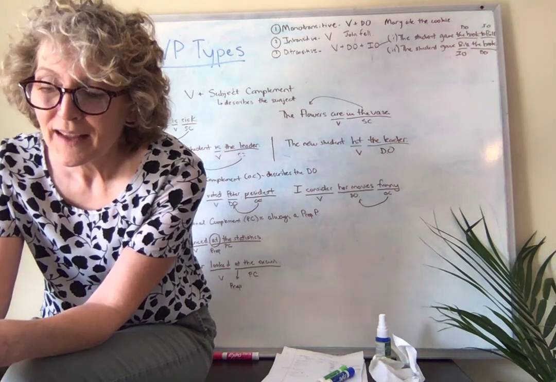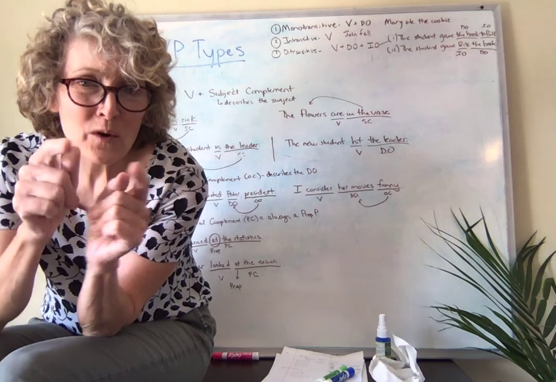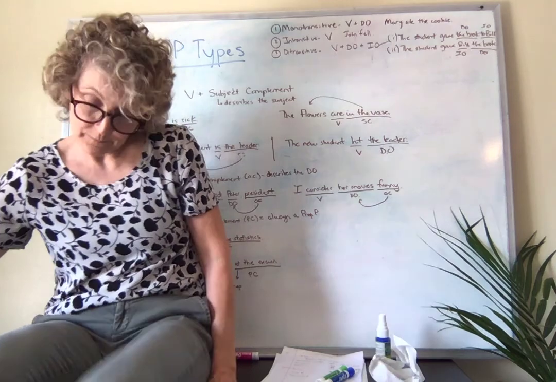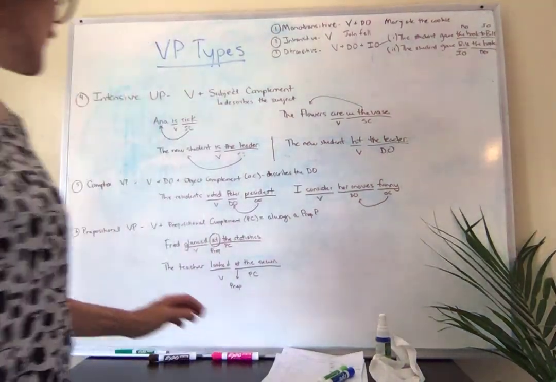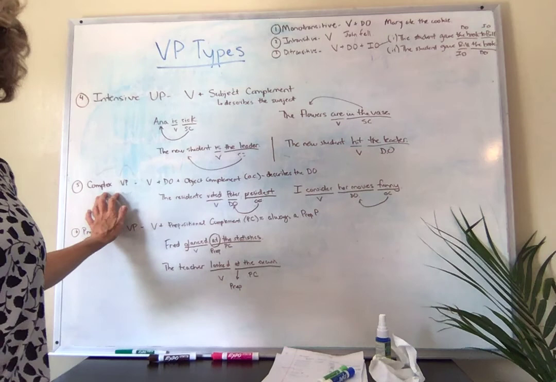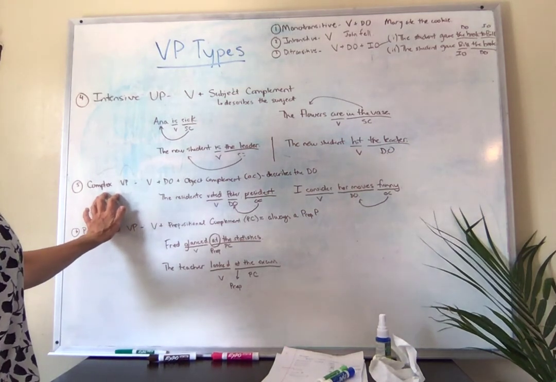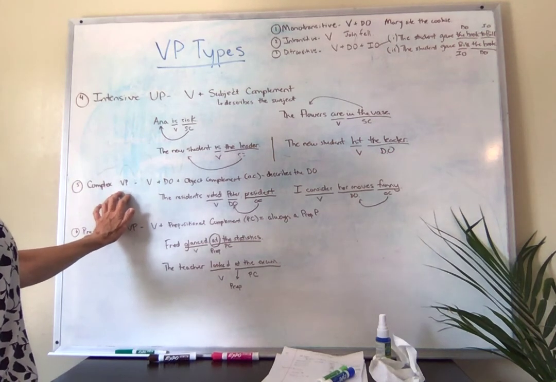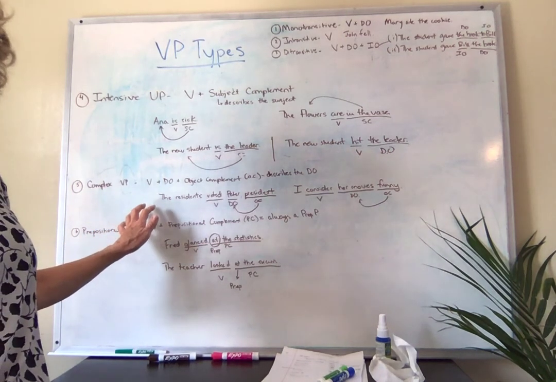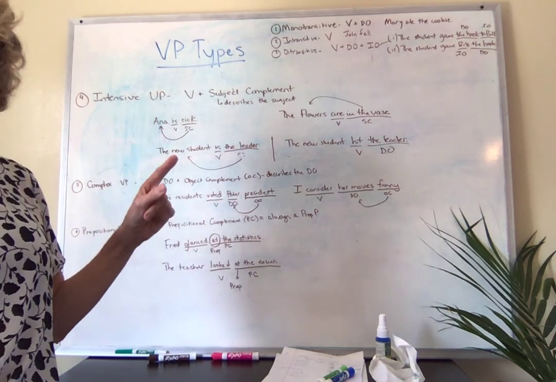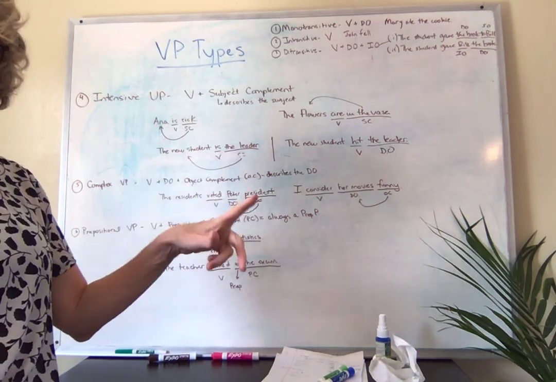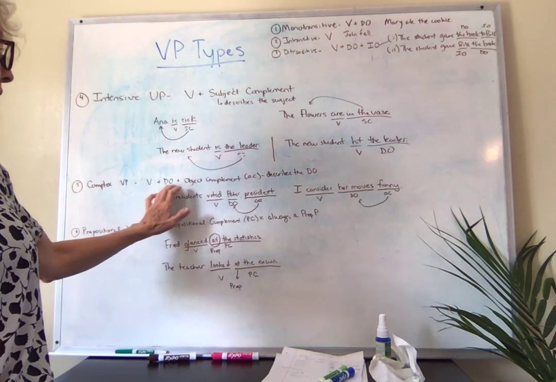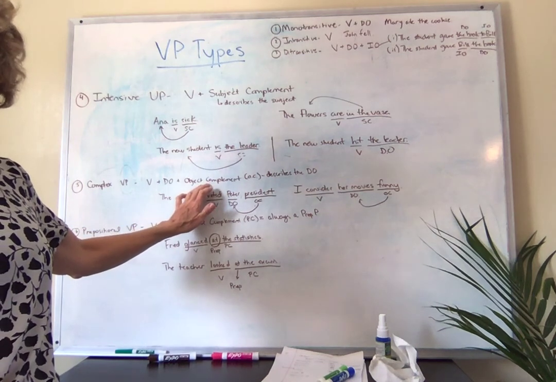I promise. But for now, we're back talking about verb phrases, and we have only two more types to talk about. So let's talk about those two types. The fifth type of verb phrase that we find in English is what we call a complex verb phrase. A complex verb phrase is when you have the verb followed by two specific things. So it's the verb followed by a direct object plus an object complement.